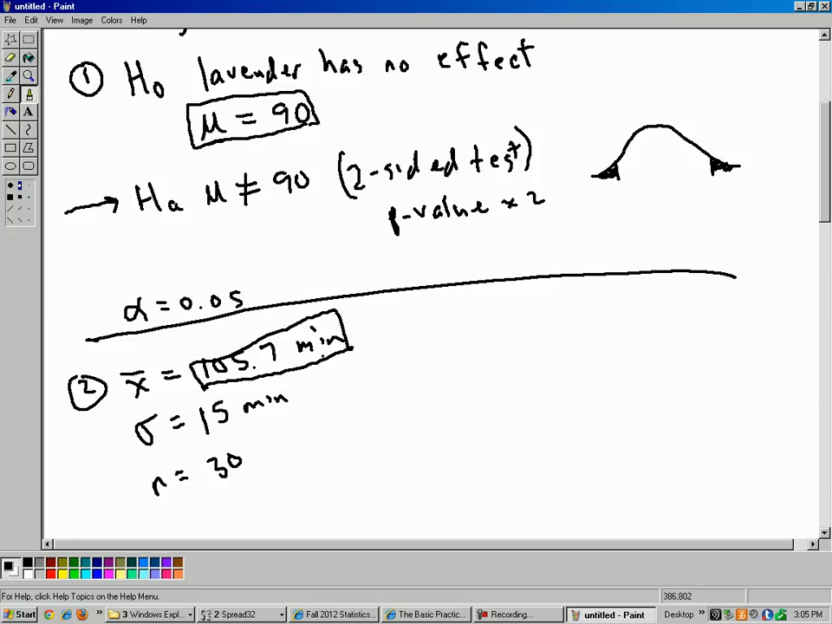But of course, like always, this sample mean could just be random chance. I just happen to pick a whole bunch of slow customers in my sample, and maybe the real population of millions of people who go to these French pizza restaurants that have lavender in them, maybe the population still does 90. But anyway, let's finish the analysis, and then we'll know for sure.